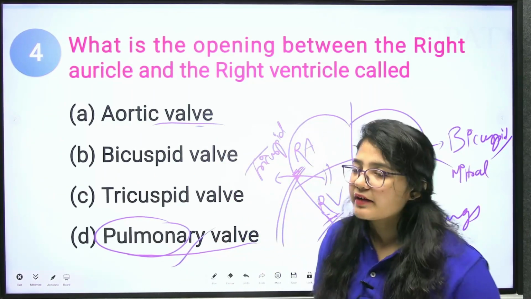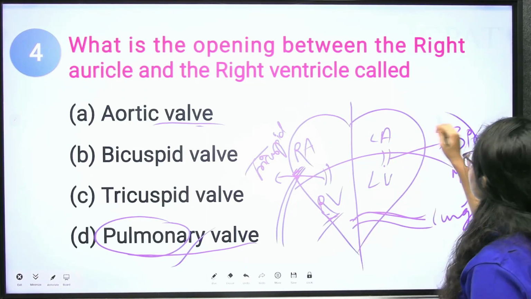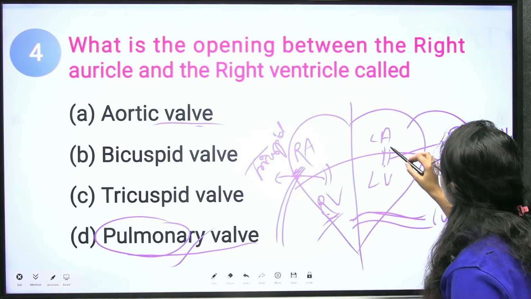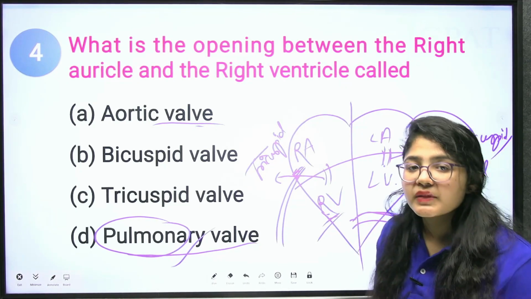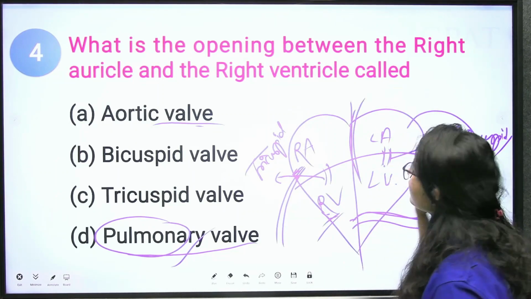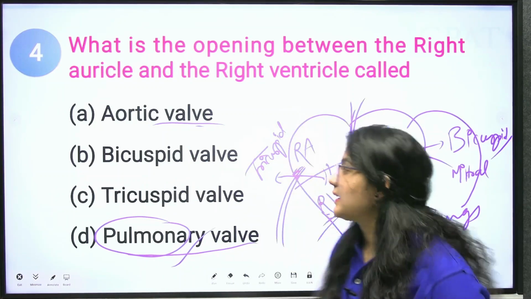Another is your aortic valve. What is the aortic valve? After receiving the purified blood from the lungs in the left auricle, it goes straight to your left ventricle, and the left ventricle then pushes the blood through the aortic valve to the whole body. This is the aortic valve.